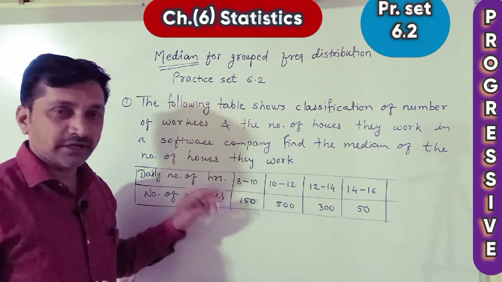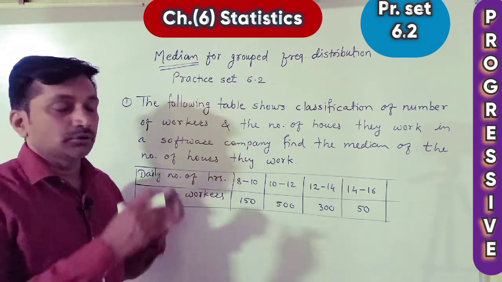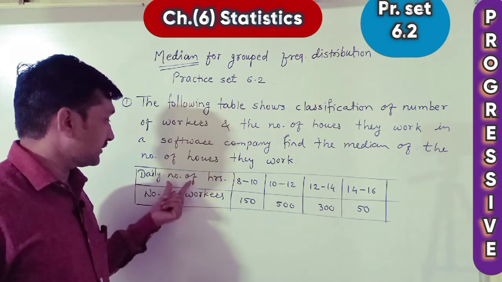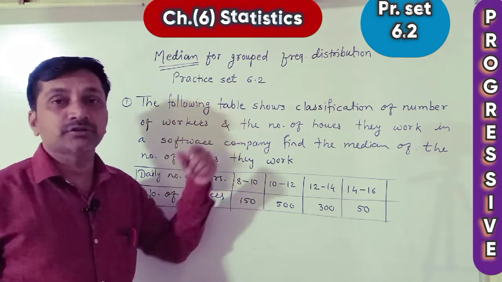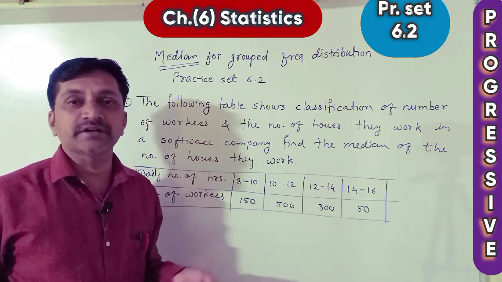Both columns are already given and we have to copy them, but in the solution we write them vertically: first the daily number of hours, second the number of workers, which is the frequency, and a third column that we add ourselves, CF, cumulative frequency of less than type.